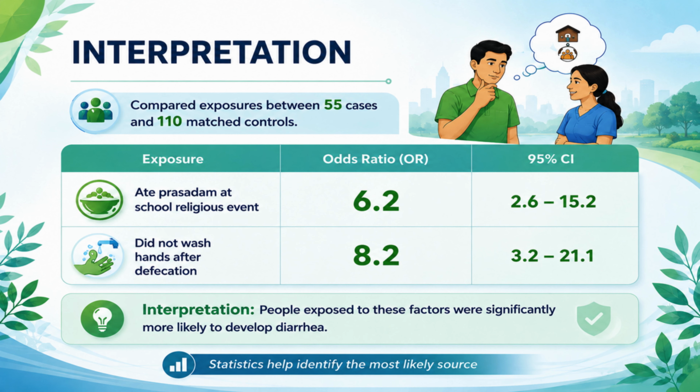Through this, the investigators identified 2 major risk factors. First, the people who ate prasadam served during a school religious event had more than 6 times higher odds of becoming ill. And second, the individuals who did not wash their hands after defecation had over 8 times higher odds of developing the disease. These findings strongly suggested that contaminated food and inadequate hygiene played a major role in the